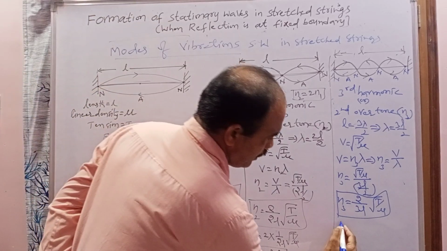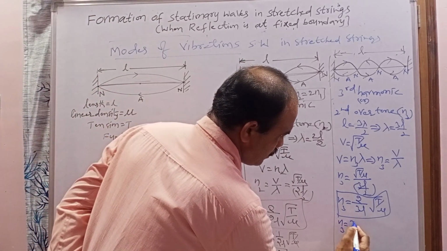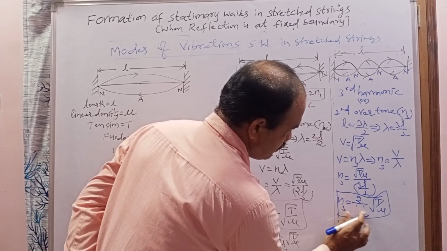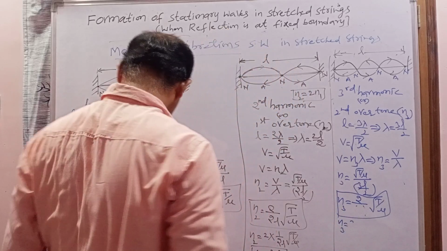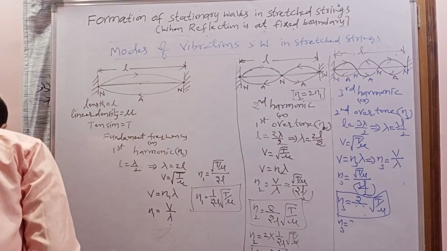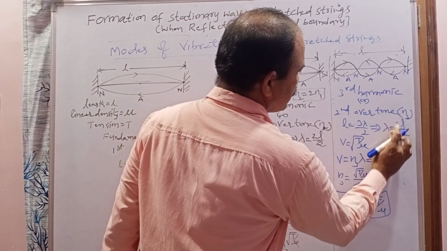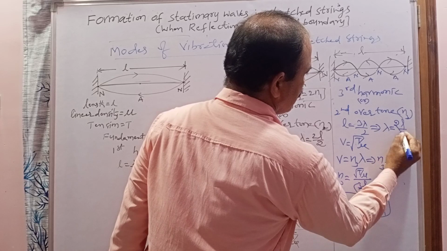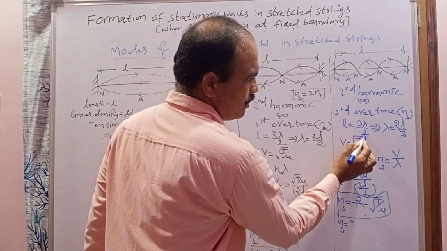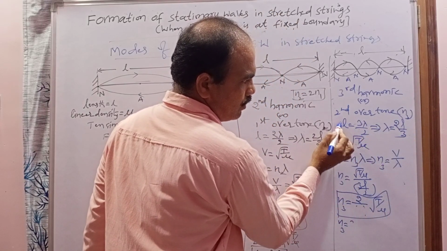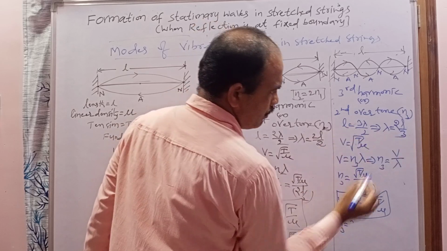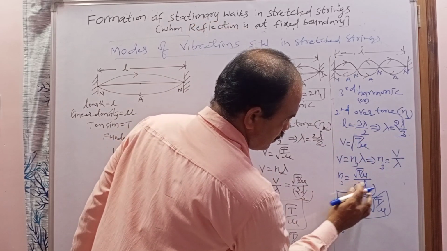Sorry, a mistake happened here. What is lambda equal to? Lambda is 2L by 3, not 3L by 2.